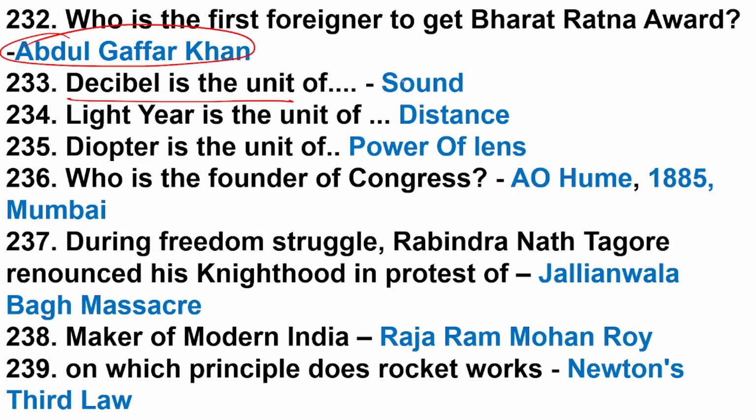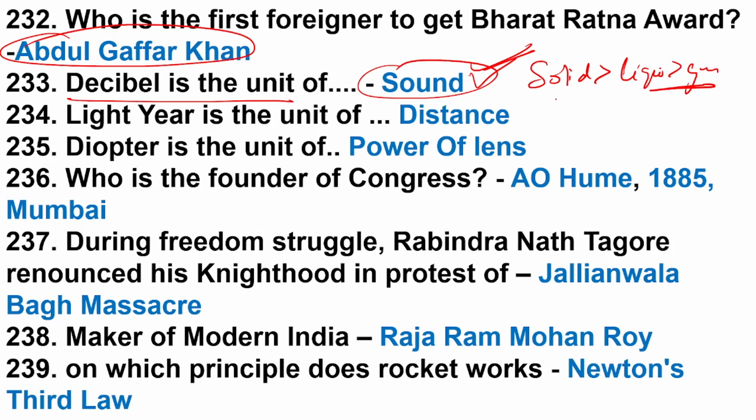Decibel is the unit of sound. So what does it mean? We are talking about sound. Now, in which material does sound move fastest? Solid is the fastest, then liquid, then gases, the slowest. It is about 17 times faster in solid compared to gas. In solids, molecules are closely packed and the distance is small, so the sound wave travels easily and quickly.